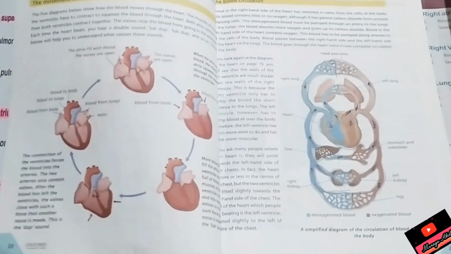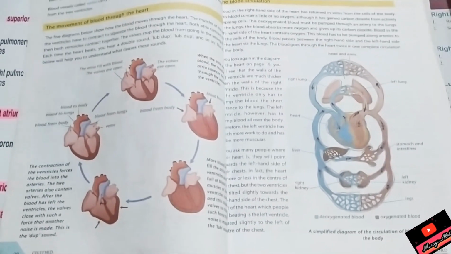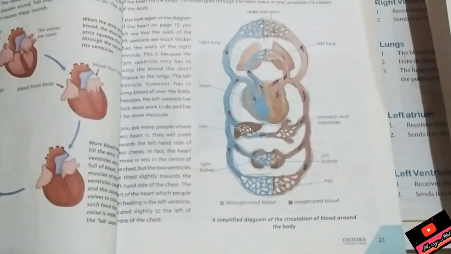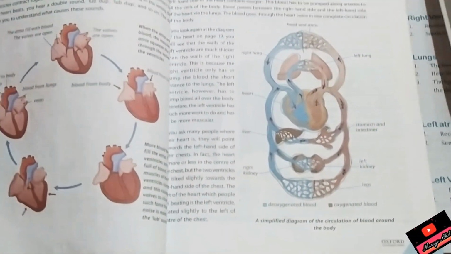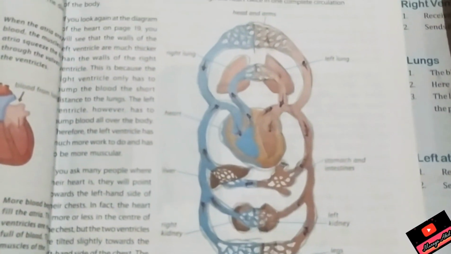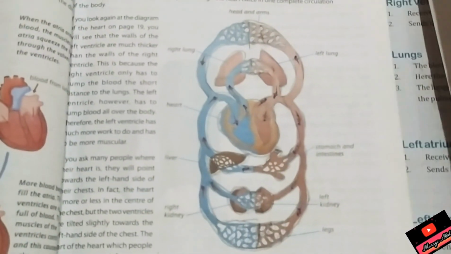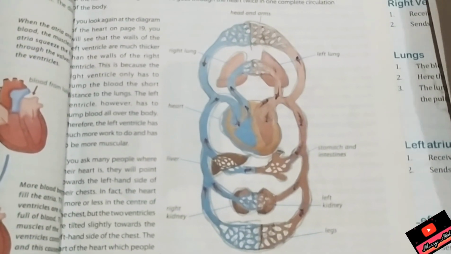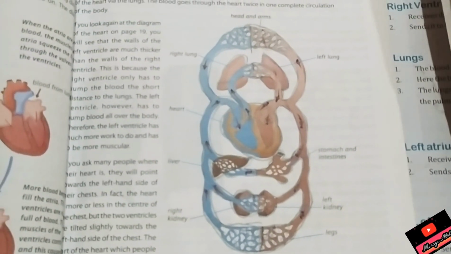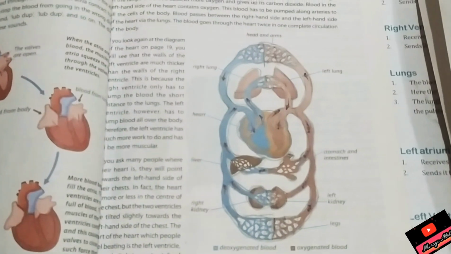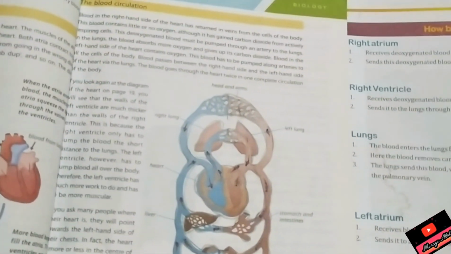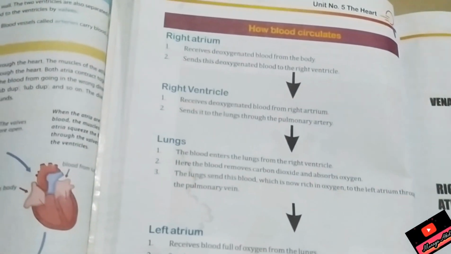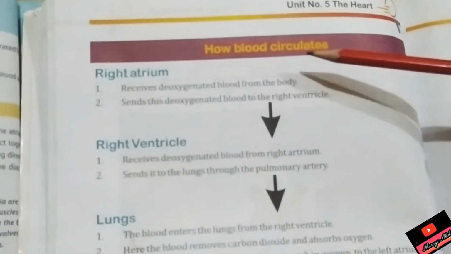In these pages, the movement of blood through the heart is shown. So the oxygenated and deoxygenated blood diagram is also shown here in this picture. Red blood is showing oxygenated blood and blue blood is showing deoxygenated blood. We will come to this diagram again. First let us go through the survey of blood, how it moves, how blood circulates.